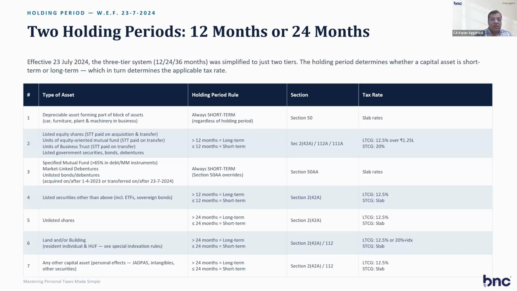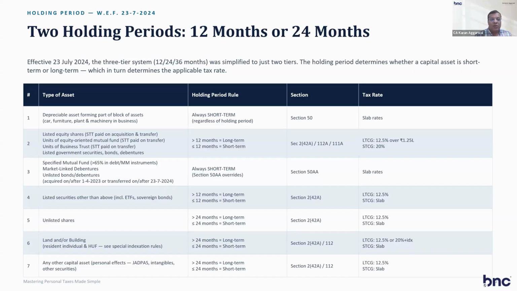Listed securities other than the above, including ETFs, exchange traded funds, which are now popular. Again, it's the same thing. Greater than 12 months long term, less than 12 months short term. Long term capital gain is applicable at 12.5%, and short term is slab rate. Slab rate means the slab in which your income comes, 10, 20, 30% as per slab. Unlisted shares: greater than 24 months long term, less than 24 months short term, and long term capital gain 12.5%. Short term is slab rates.